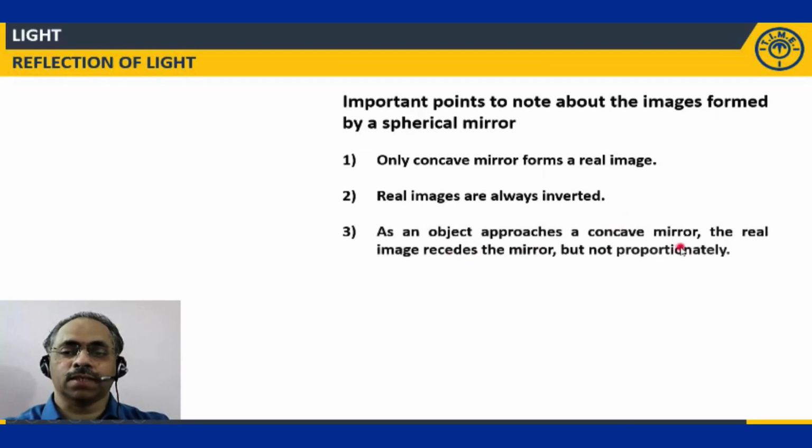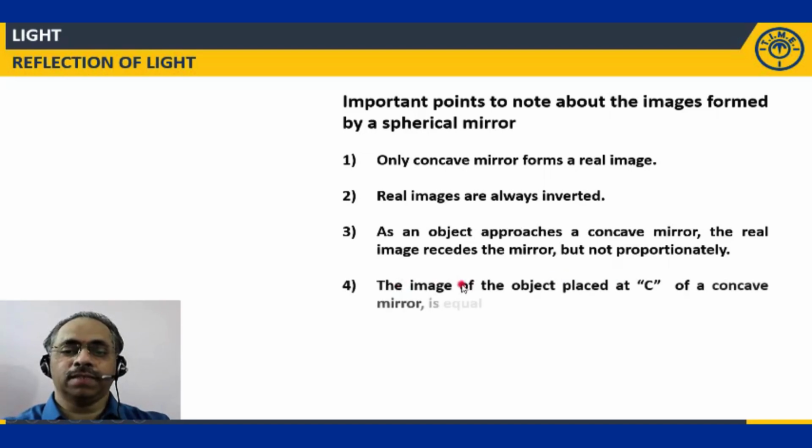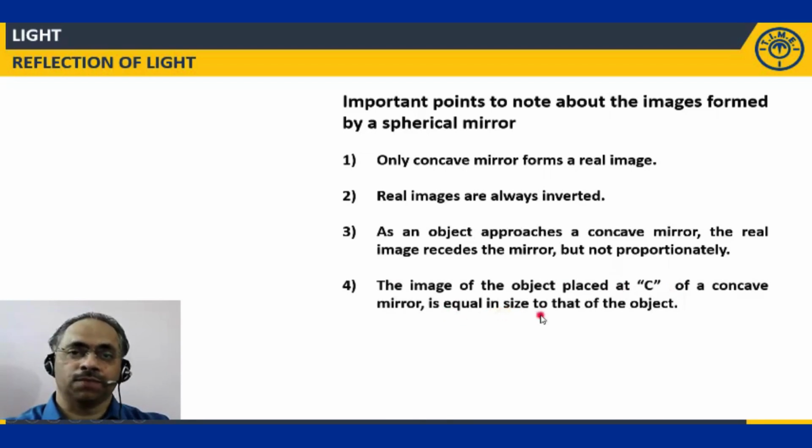As an object approaches a concave mirror, the real image recedes from the mirror but not proportionately. Not proportionately in the sense, if the object distance is decreasing by 5 centimeter, image distance will not increase by 5 centimeter alone. It may be greater than that. Clear? Next point. The image of the object placed at C of a concave mirror is equal in size to the object.